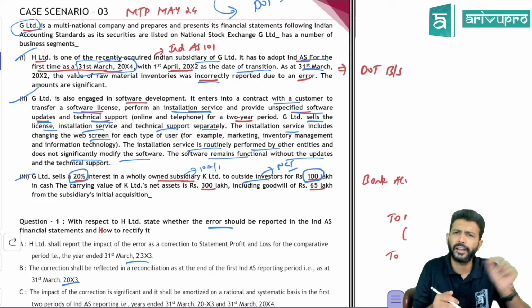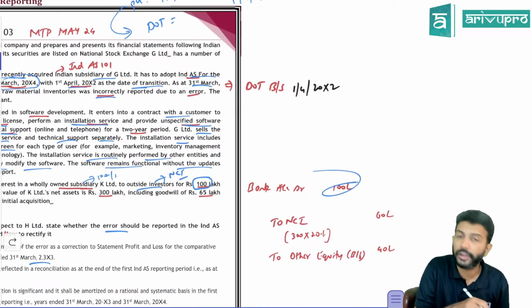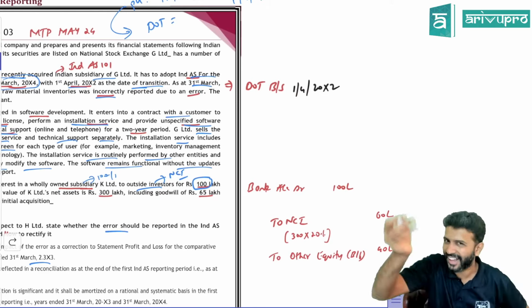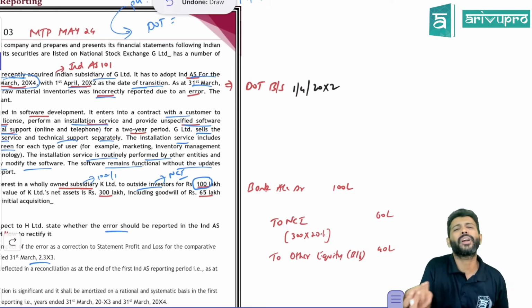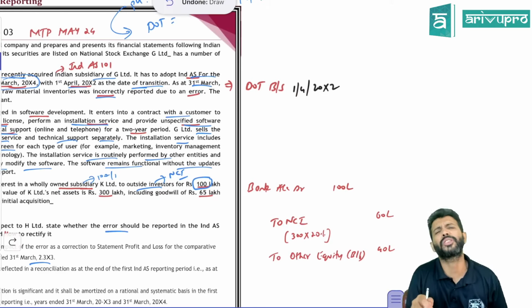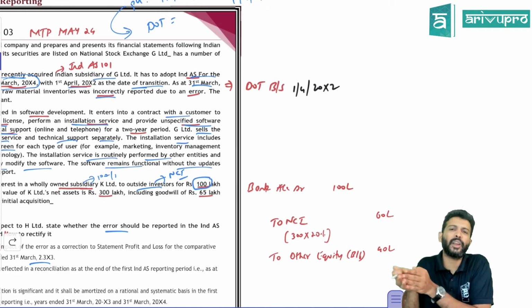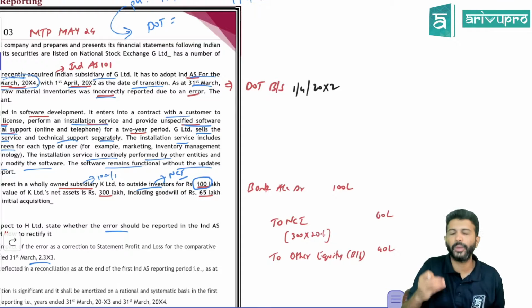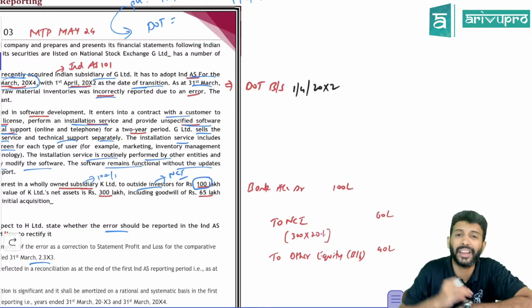So what is the journal entry? Bank account debit 100 lakh. We sold it. Now we have to record NCI. NCI will obviously come on the credit side, on the equity side. So you will say to NCI. What is NCI? NCI is a shareholder. What do shareholders ask for in the company? If you are an equity shareholder, your entitlement is towards the net assets. By owning equity shares of a company, you have a right over that company's net assets.